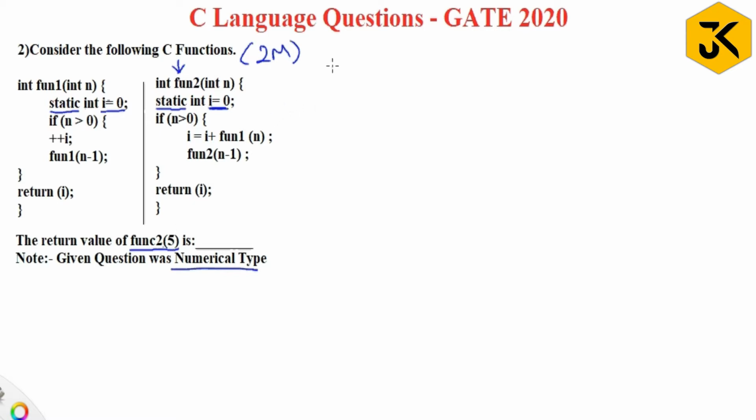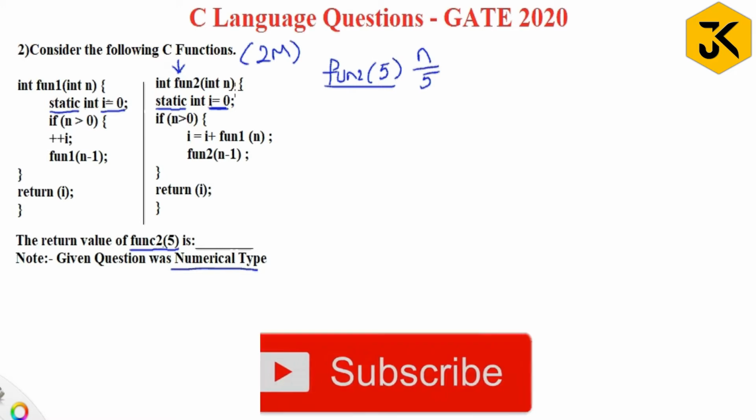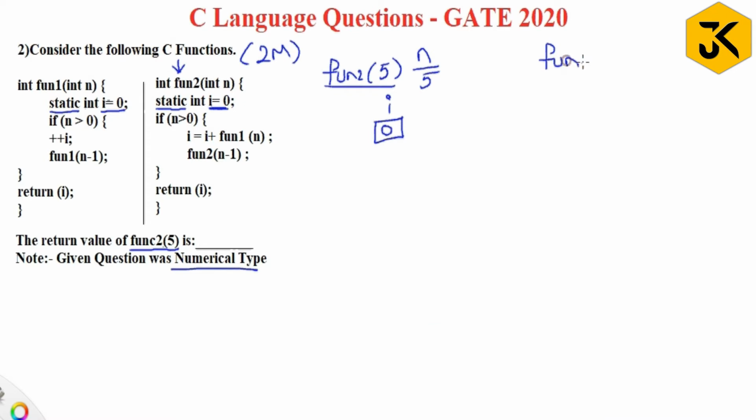So I am going to start its execution from function 2 of 5, which means my n value here is 5. This question you can solve in two ways. One is through stack representation, another way is general representation. I am going to follow the general representation to simplify our problem. The n value is 5 and they are going to create one integer i as 0.